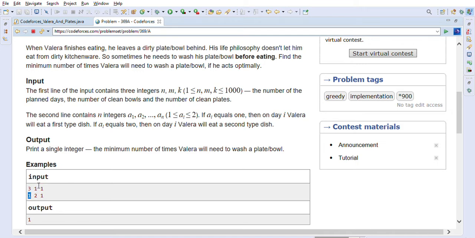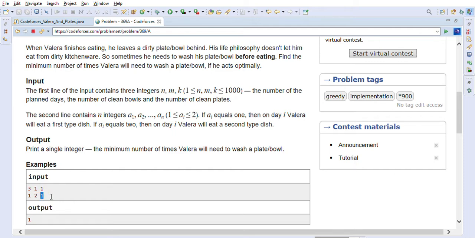Then he will have to use the first, he has only one bowl, so he used that one bowl here, right? So second time, second day, he will use the second type of dish. So for the second type of dish, now he can use this plate, right? He has one plate, so he can use one plate for that.